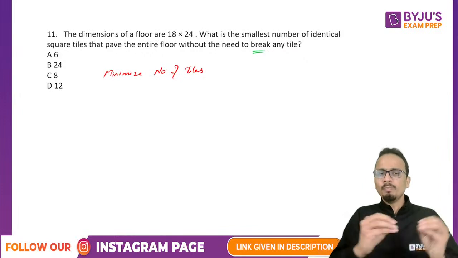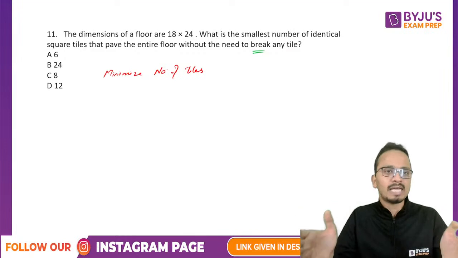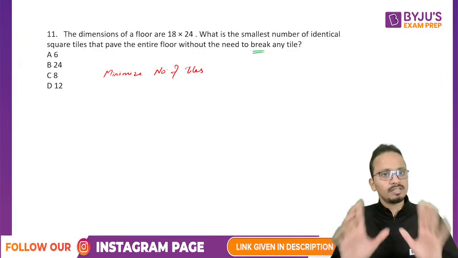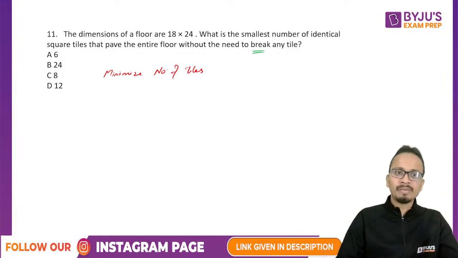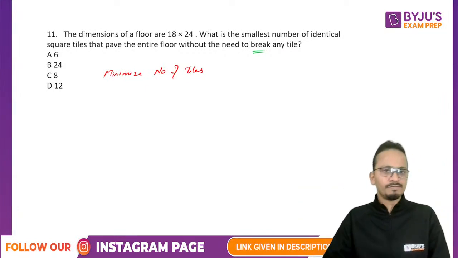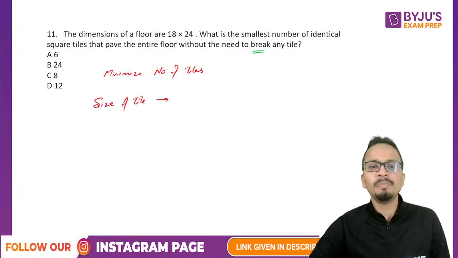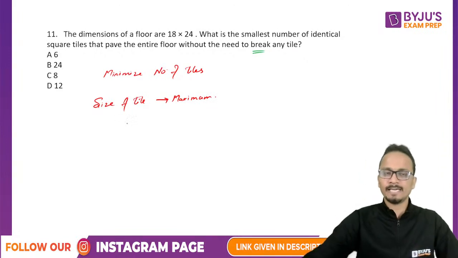So to minimize the number of tiles, I should be taking the biggest possible tiles. This is the first thing. So if the number of tiles has to be minimized, the size of the tile has to be increased. So that means the size of the tile should be maximized. Okay, this is the second thing.